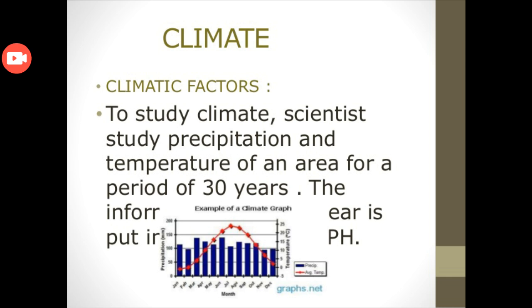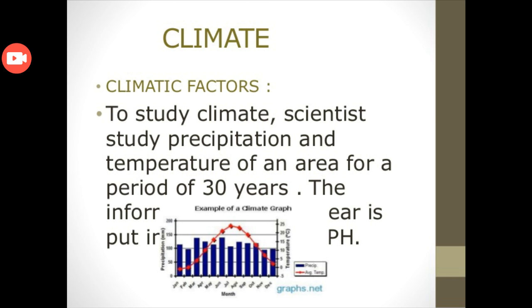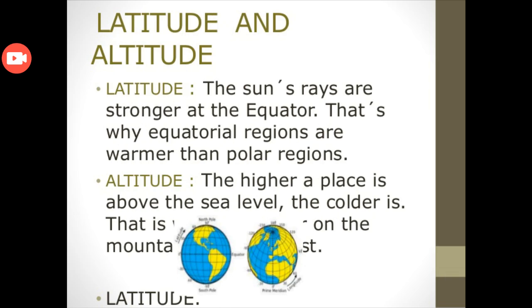So what are the factors which affect the climate? To study climate, scientists study precipitation, which means rainfall, and temperature of an area for a period of 30 years. These are the two factors through which we can measure the climate. The scientists measure these two for 30 years or more and find out the climate of an area.